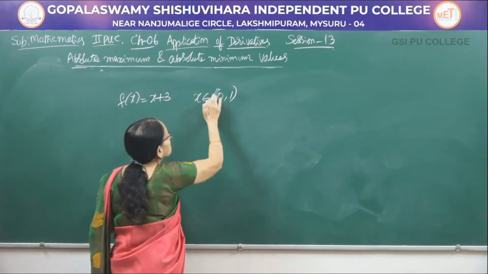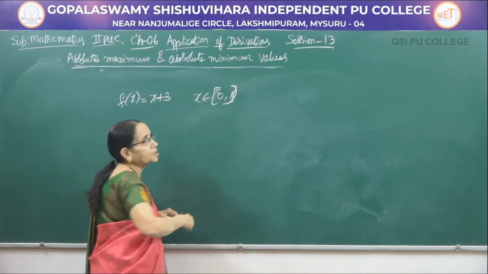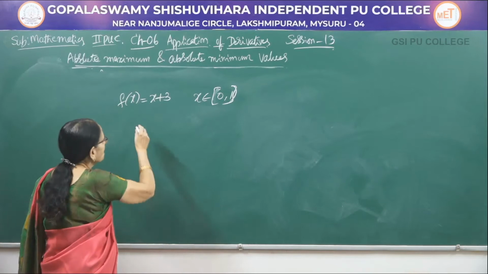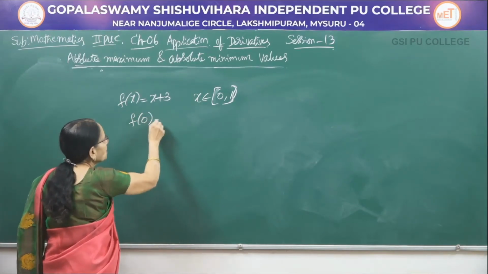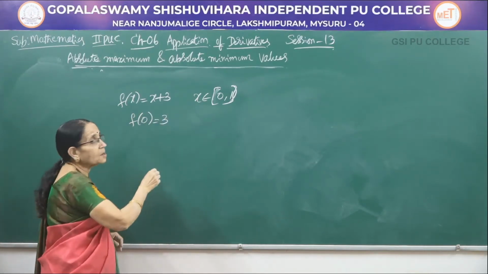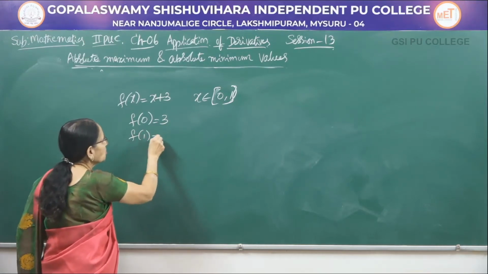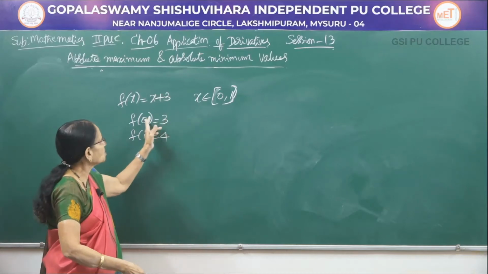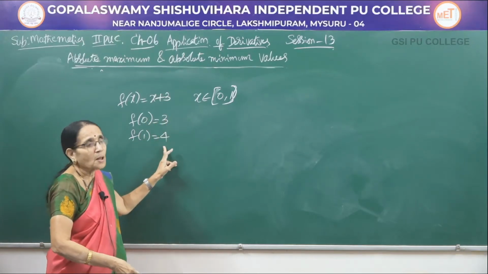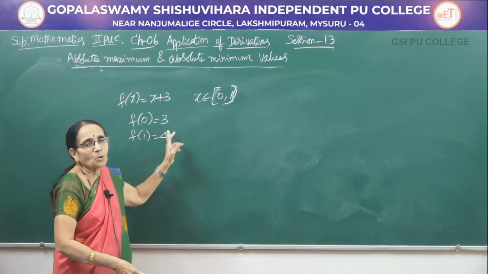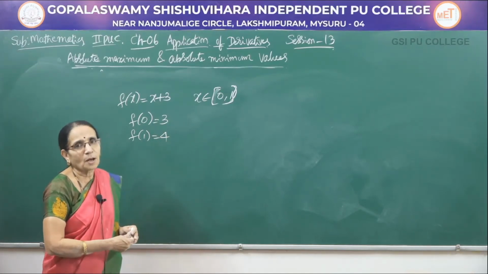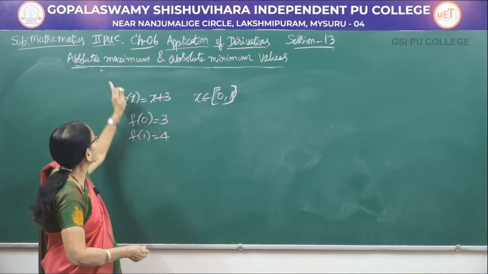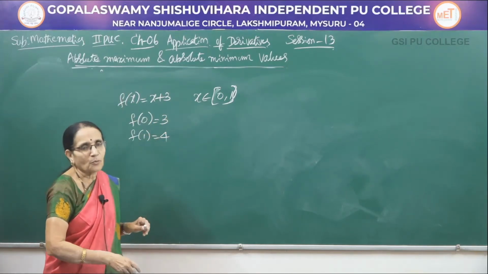Suppose I change the interval to the closed interval [0, 1]. Then when you give the value 0, the value of the function is 3. When you take the value to be 1, it would be 4. So, between 0 and 1, the values of the function would be between 3 and 4. So, 3 becomes the least value, 4 becomes the greatest value. These are known as the absolute minimum value and the absolute maximum value.